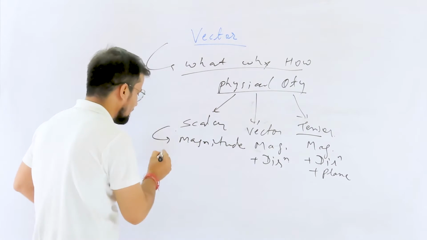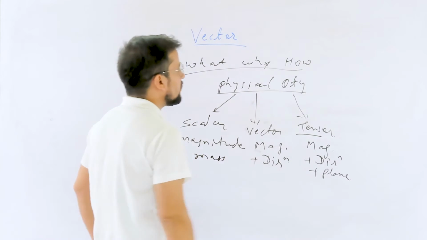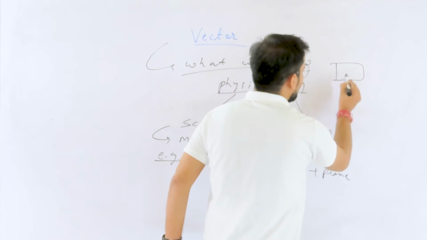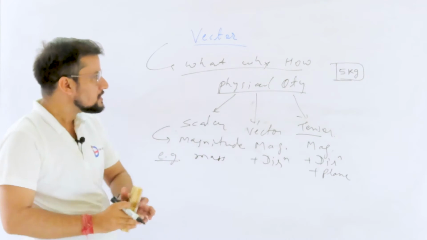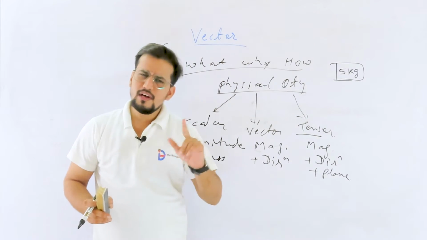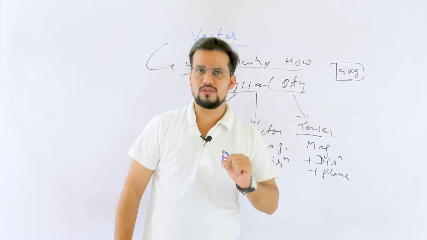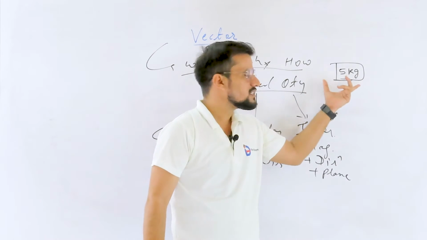First I will come to the scalar. Example of scalar is mass. Suppose there is a block of 5 kg. If this particular block is placed in Delhi, then it is 5 kg. Now if you move to Karnataka in south, in that scenario the value of mass will be what?